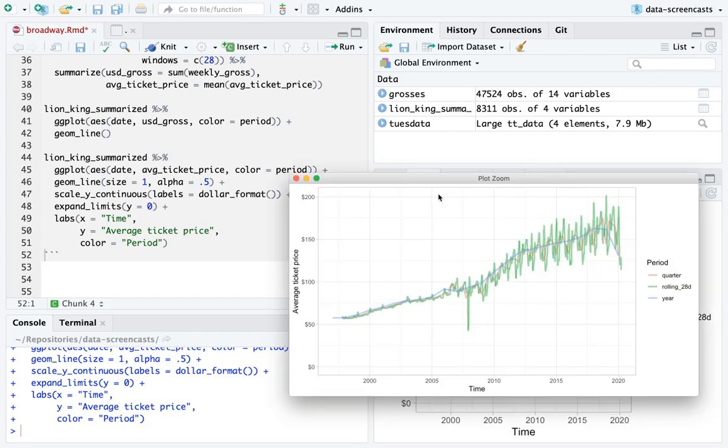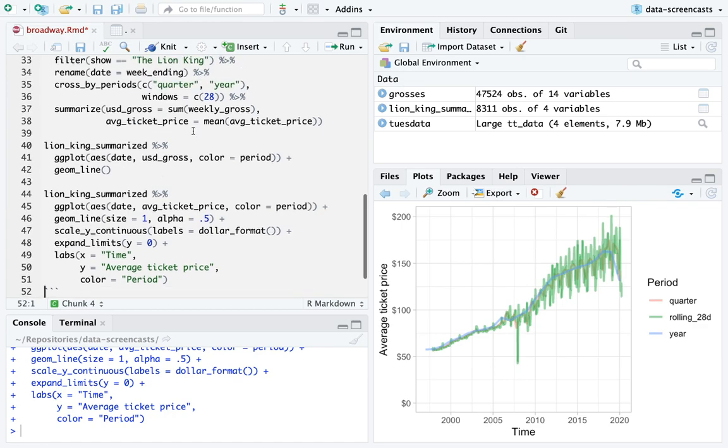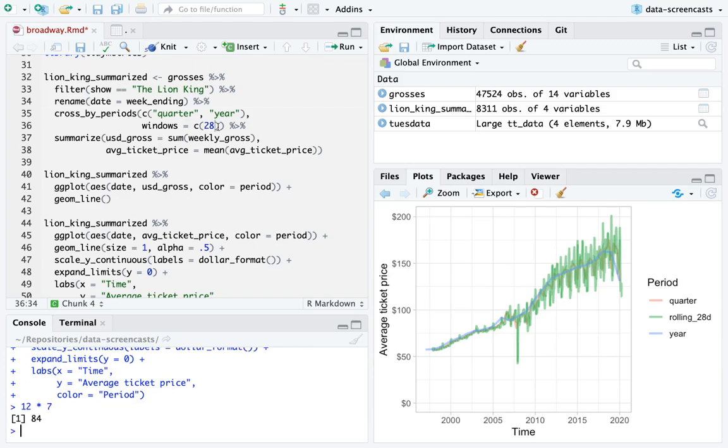All right. The story here is that now this is a running 28-day window in green. It becomes a period called rolling 28D. So we can then see, oh, I see. So rolling 28 days, here's the periodicity. What if I said instead of 28 days, remind me, what's 12 weeks? Is that 84? Yeah, 84 days.